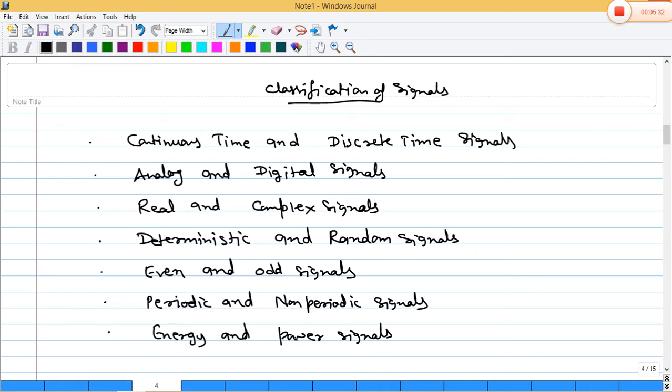So we have to know all these signals. What is a continuous time signal, what is a discrete time signal, what are analog and digital signals, what about real and complex signals, even and odd signals, periodic, non-periodic, deterministic, random signals, energy and power signals. All of which we have to know. Okay.